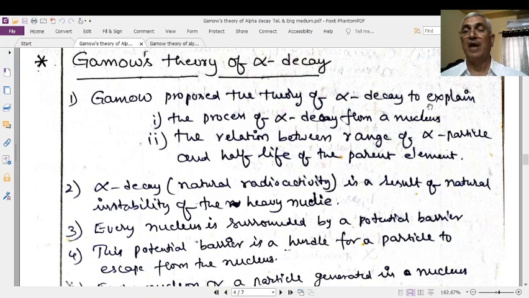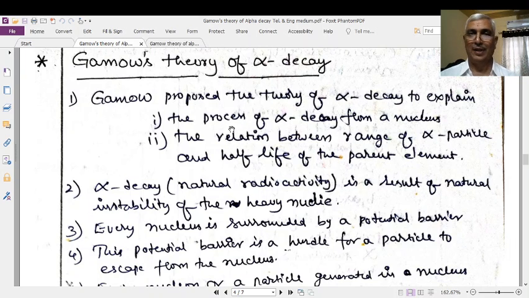Gamow proposed alpha decay. What is the aim? To explain the relation between the decay constant of the material and the energy of the alpha particle, or it gives the half-life of the alpha particle and the range of the alpha particle.